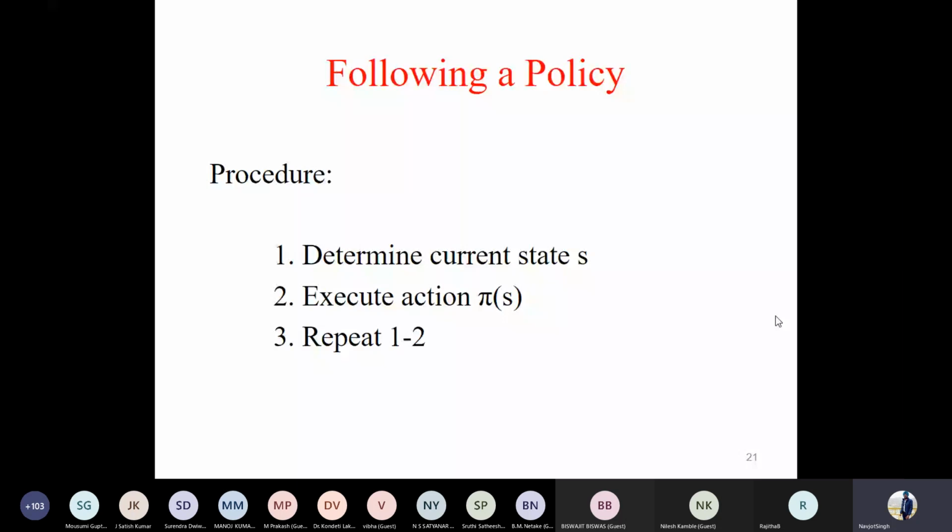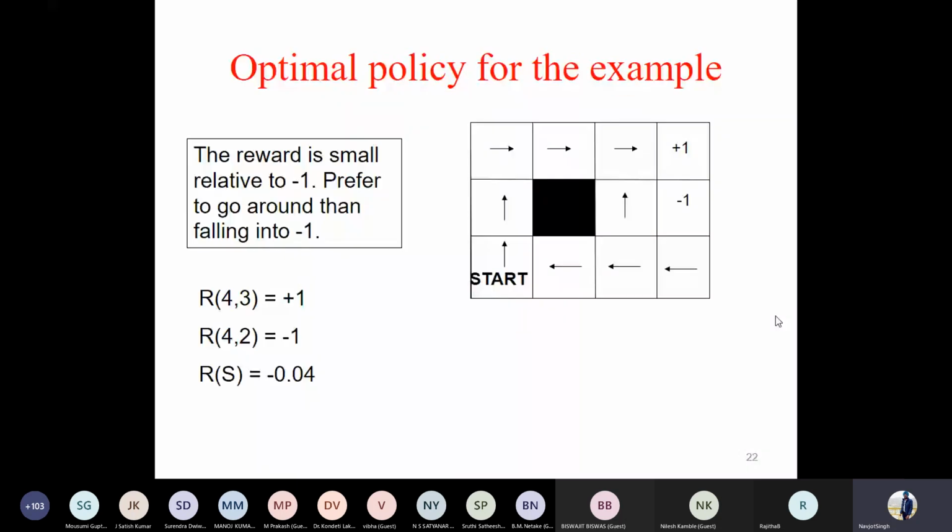Now the interesting thing: how would the value of the reward per state that we decided initially affect the policy? In this case, this is the policy that will be generated through some algorithm, which we'll be discussing. When the reward for every non-terminal state was -0.04, this is a very small penalty.